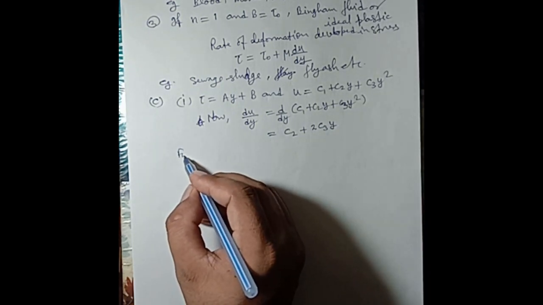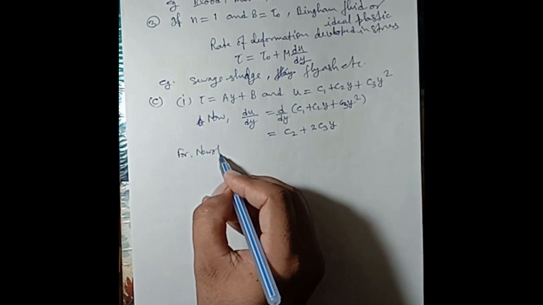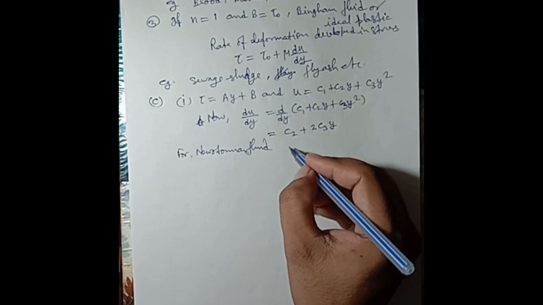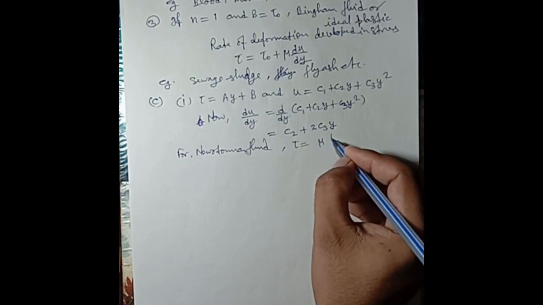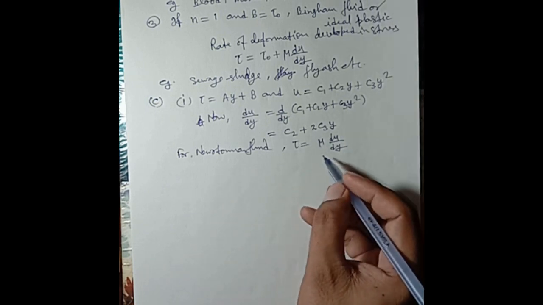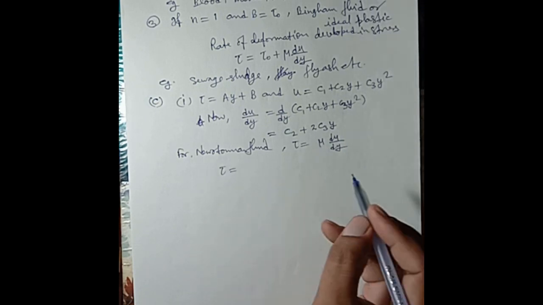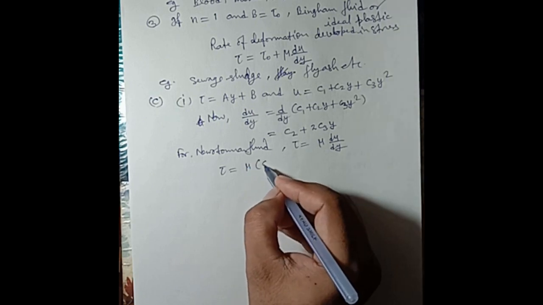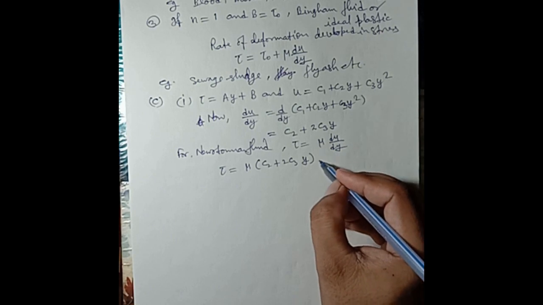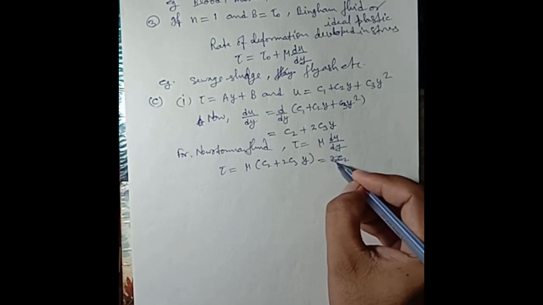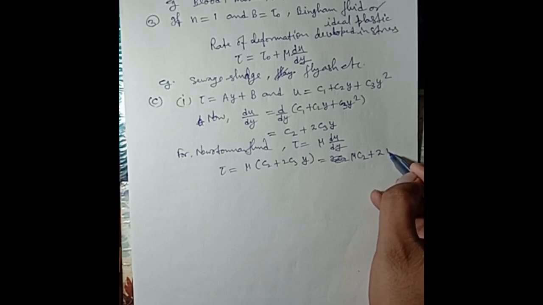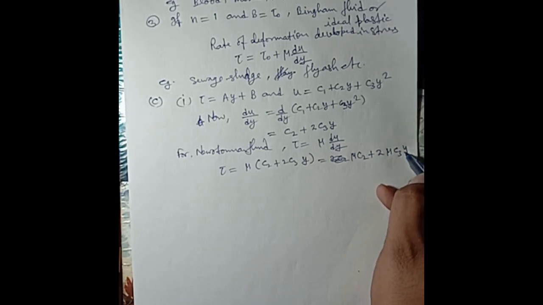For Newtonian fluid, tau is equal to mu du by dy. Therefore tau is equal to mu c2 plus 2 c3y, that is, mu c2 plus 2 mu c3y.